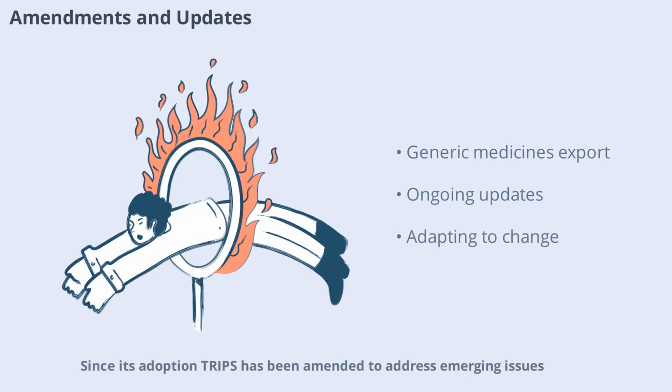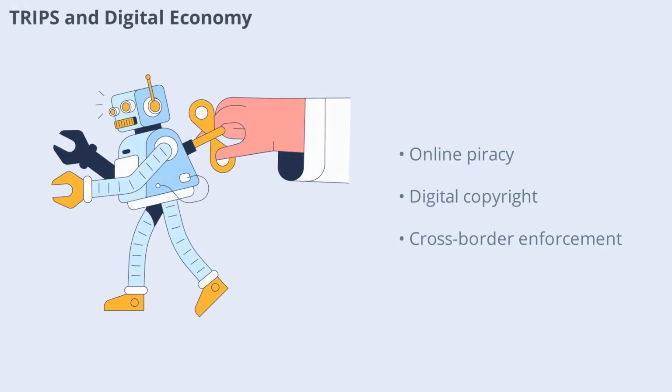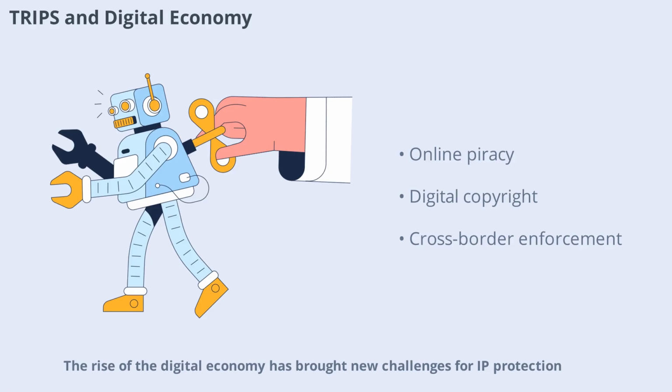Since its adoption, TRIPS has been amended to address emerging issues. For example, the 2005 amendment allowed for the export of generic medicines to countries lacking manufacturing capacity. Ongoing discussions continue at the WTO to ensure that TRIPS remains relevant in a rapidly changing world, especially as new technologies and challenges arise. The rise of the digital economy has brought new challenges for IP protection.